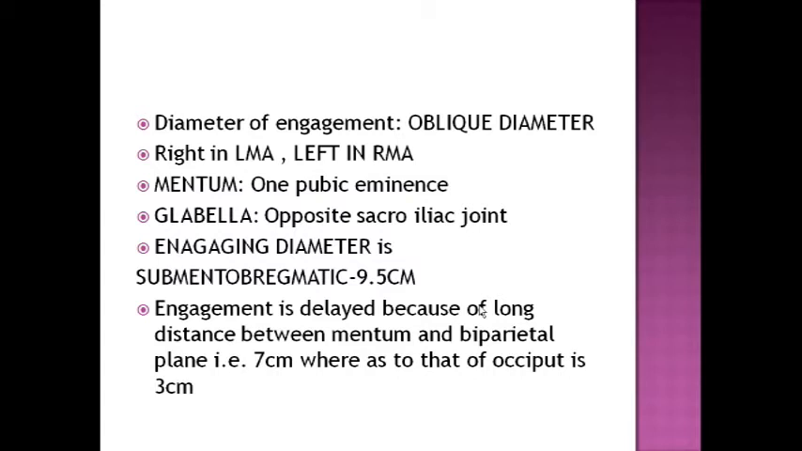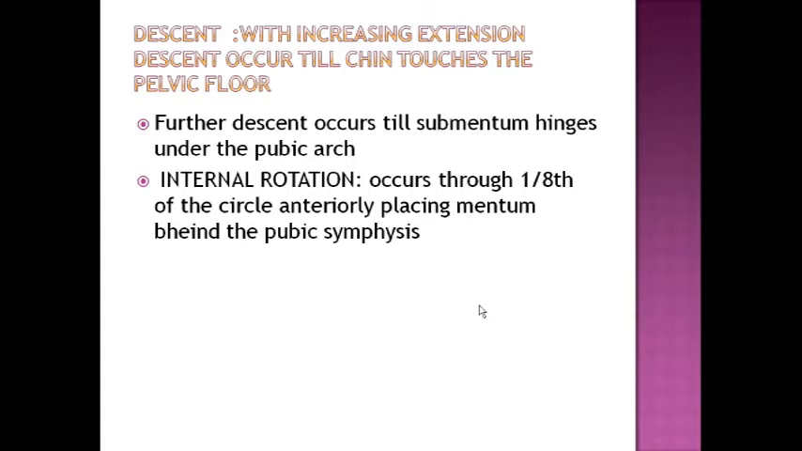Okay, I will show you. Engagement is delayed because of the long distance between the mentum and the biparietal plane, that is 7 centimeter, whereas in vertex presentation, the distance between the occiput and the biparietal plane is only 3 centimeter. So when the distance is less, it completely flexes and gets engaged. In this it does not happen; deflexion, extension happens. Descent with increasing extension, descent occurs till the chin touches the pelvic floor. Further descent occurs till the submentum hinges under the pubic arch.